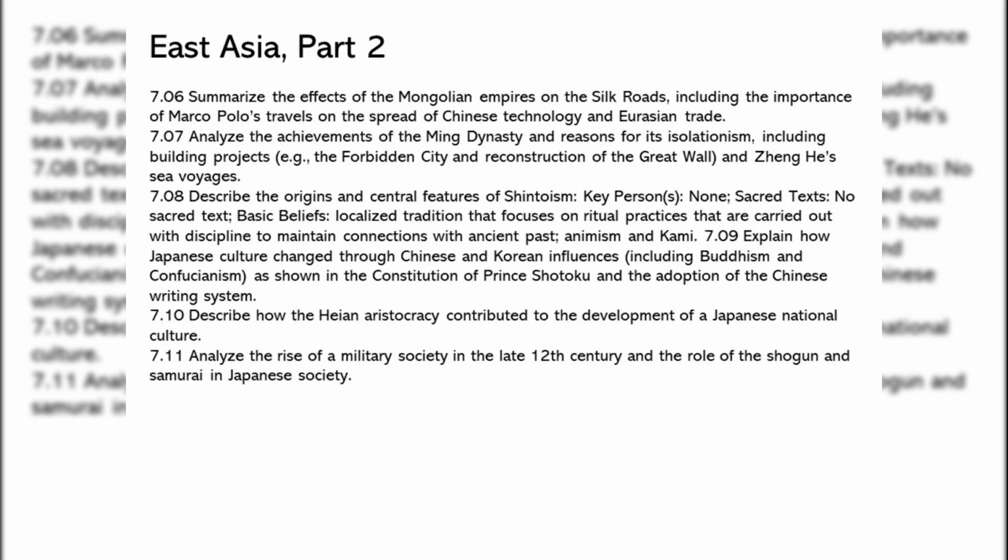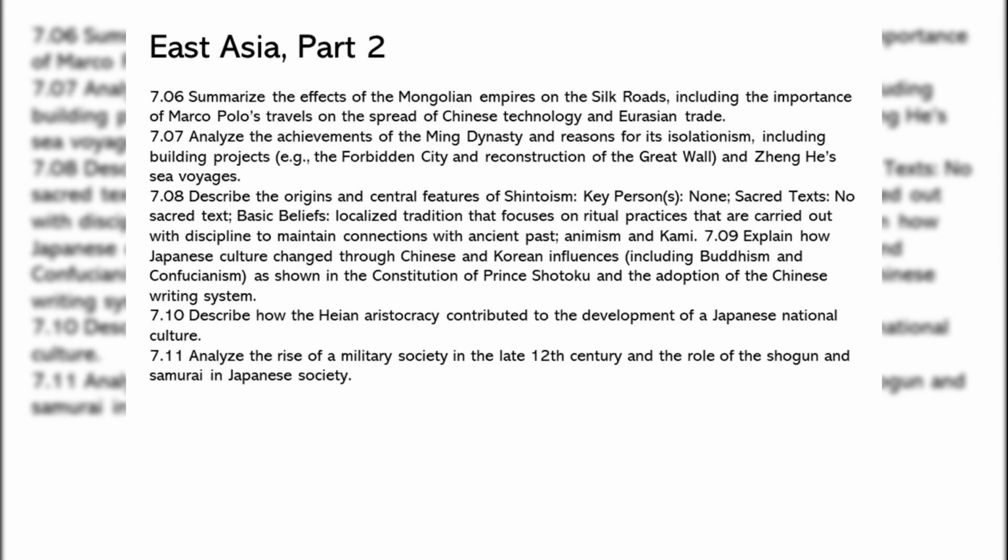7.08. Describe the origins and central features of Shintoism, key persons, none, sacred texts, no sacred text, basic beliefs, localized tradition that focuses on ritual practices that are carried out with discipline to maintain connections with ancient past, animism and kami. 7.09. Explain how Japanese culture changed through Chinese and Korean influences, including Buddhism and Confucianism, as shown in the constitution of Prince Shotoku and the adoption of the Chinese writing system.